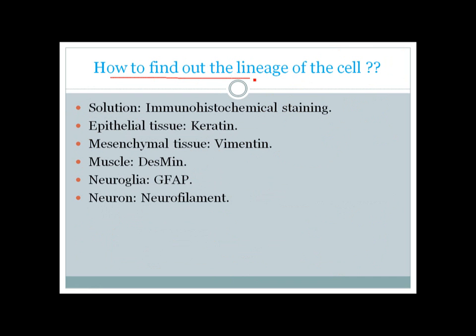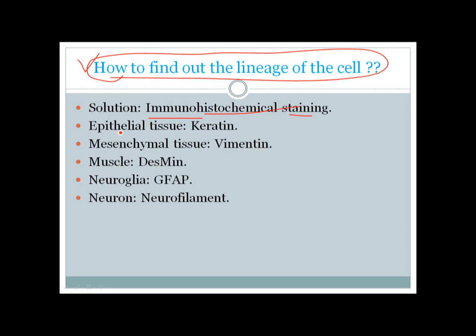So how to find the lineage of the cell? This is a big question, especially in an undifferentiated tumor. If a tumor is undifferentiated, we can't histologically say that this tumor came from mesenchymal tissue, or this tumor came from epithelial tissue. We can't say by seeing it under the microscope. So what we have to do is some special thing, called immunohistochemical stainings.